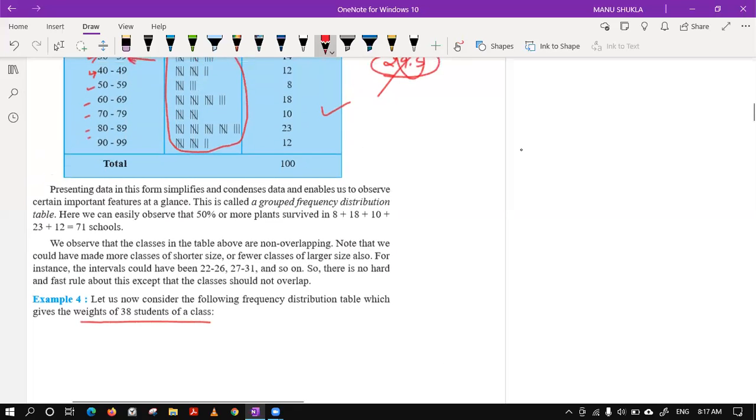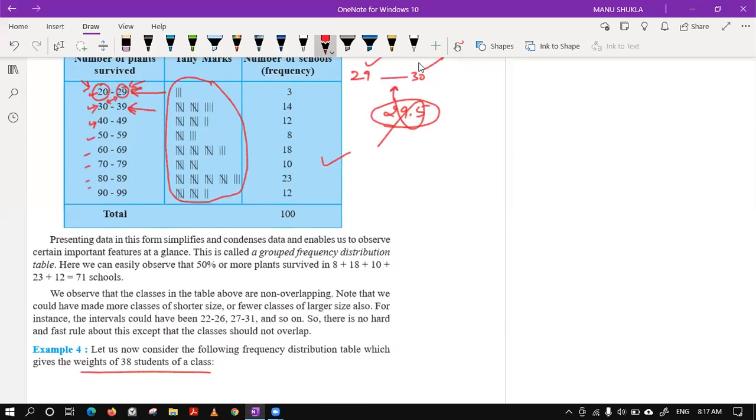Yes, beta. In this inclusive type, both the limits are included. So if there is a value 20, that will be counted in this group only. If there is a value 29, that will be counted in this group only. That is why we call it inclusive. Both the limits included.